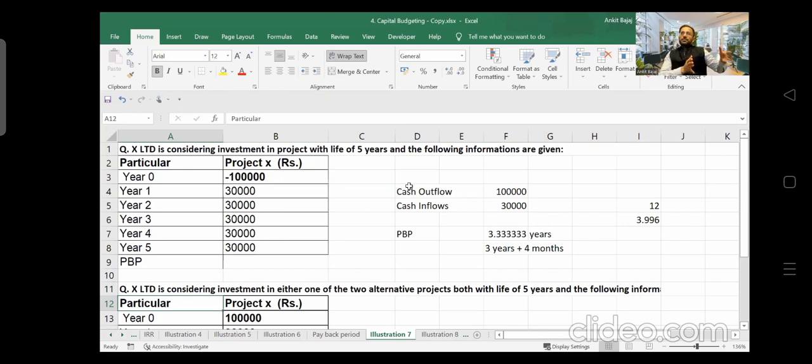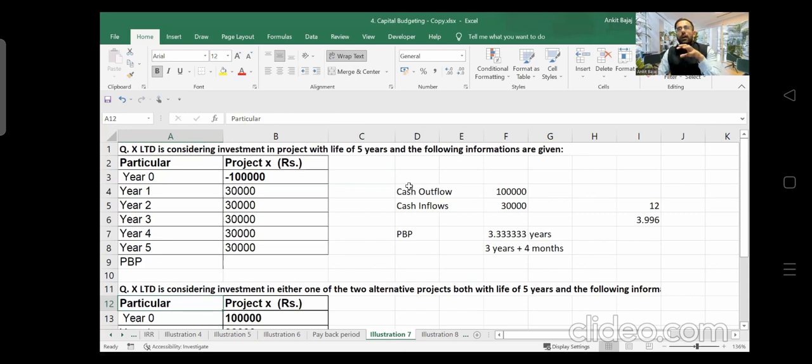If I take the previous sessions' example, we have learned how to calculate present value, right? And we have seen the importance of present value. If I want to do proper analysis, I should calculate the present value of future cash flows. Will you agree or not? Only by calculating present value will you be able to do proper comparison, right? So first you have to find out the present value of those future cash flows, and after that you can do proper analysis, right?